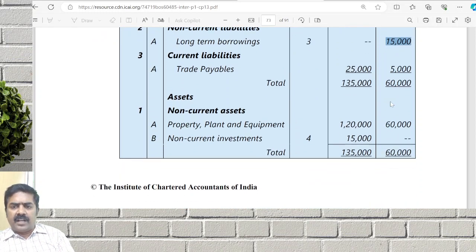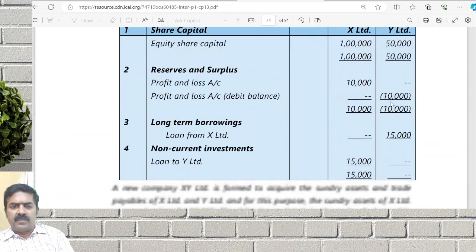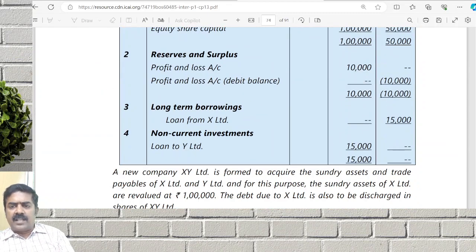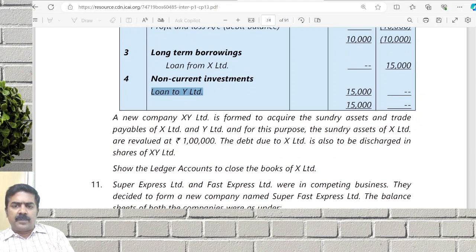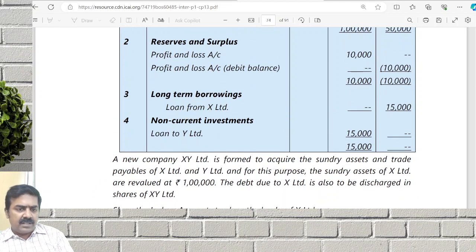Long-term borrowings, trade payables, plant property equipment, various things are given to us. The selling company has a debit balance in which account? P&L account. The loan from X and loan from Y will mutually cancel. A new company XY is formed to acquire the sundry assets and trade payables. For this purpose, X Limited is revalued at what? 1 lakh. Debt due to X Limited is also discharged. Show ledger accounts to close the books of which company? X Limited. Wait. New company XY Limited is formed.